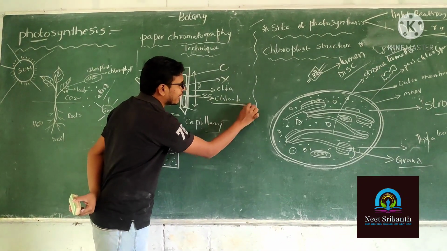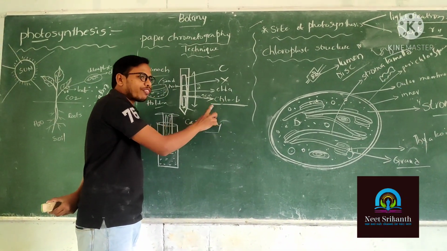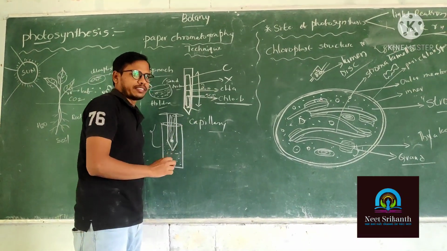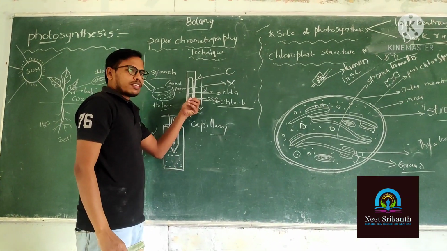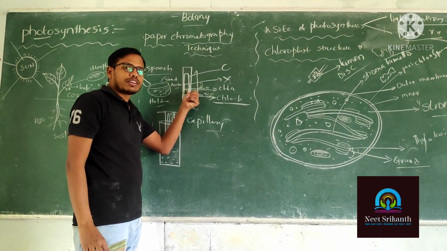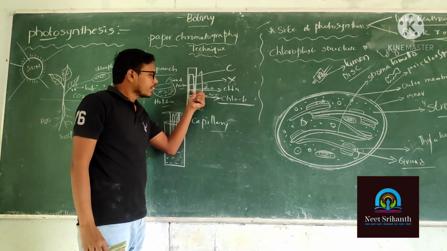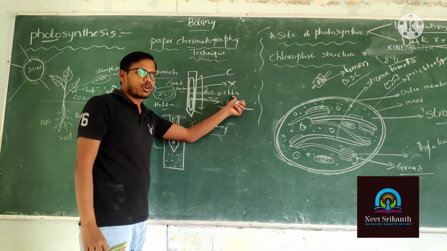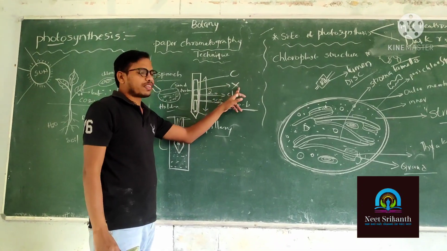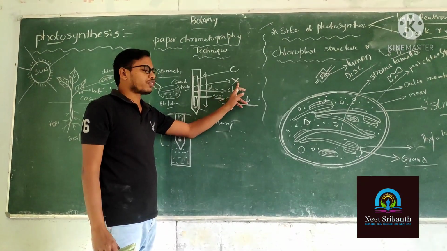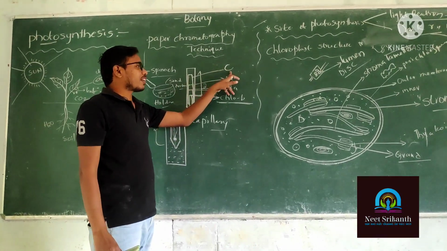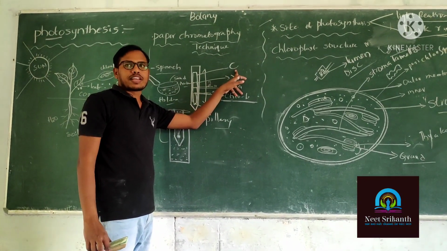The yellowish green color is nothing but chlorophyll B. At the 10 centimeters height, we can observe a bluish green color. That is nothing but chlorophyll A. After that, at the 15 centimeters height, you can observe a yellowish color. That belongs to xanthophyll. Next, orange color. That orange color belongs to carotene.